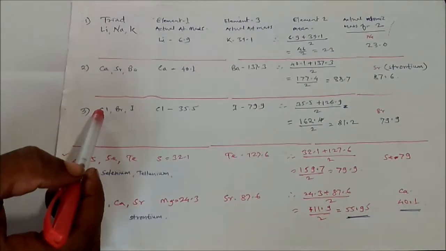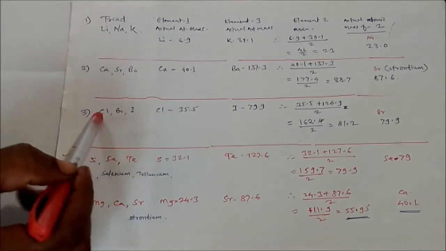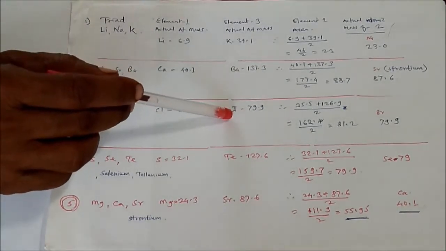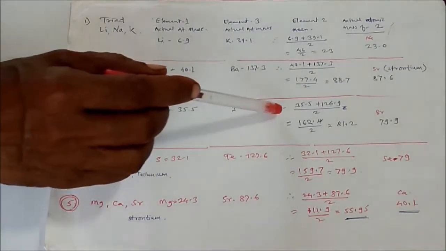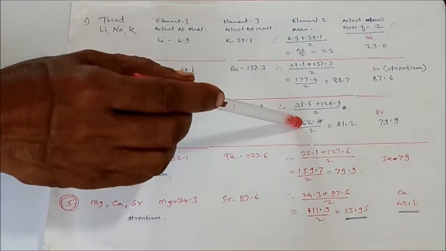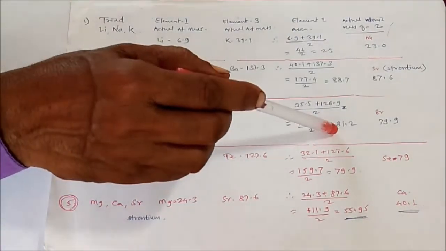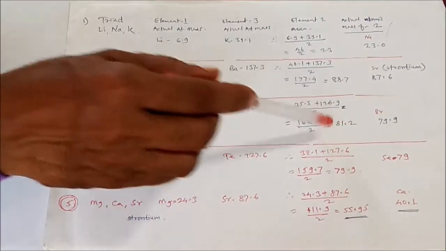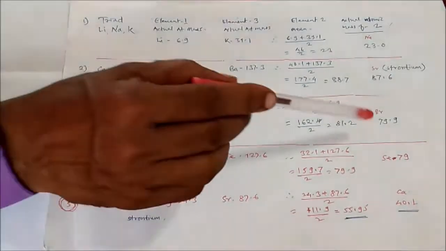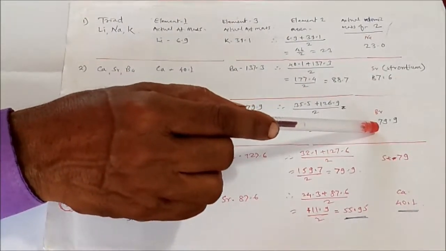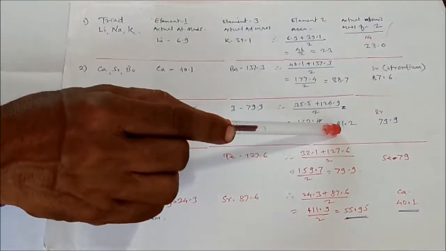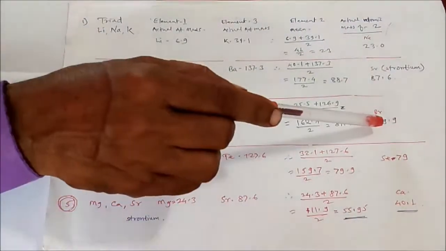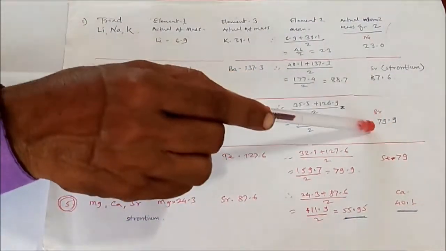Here is the third example, chlorine, bromine and iodine. In the case of chlorine the atomic mass is 35.5, iodine is 79.9, and the addition is 162.4, and the average is 81.2. This is the average atomic mass of the middle element, bromine, but the actual atomic mass of bromine is 79.9. The average is nearly equal to the actual mass of bromine.